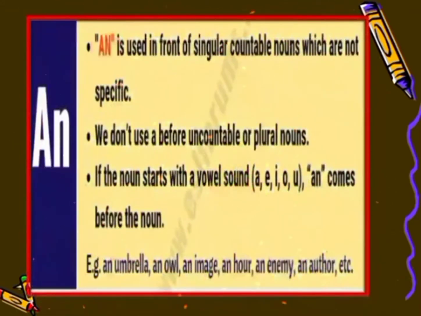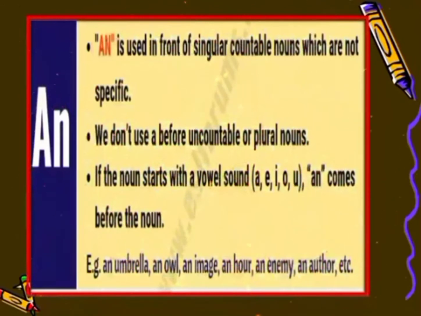So let's read about a few more rules about this article. An is used in front of singular countable nouns which are not specific. We don't use an before uncountable or plural nouns. If the noun starts with a vowel sound like A, E, I, O, U, an comes before that noun.